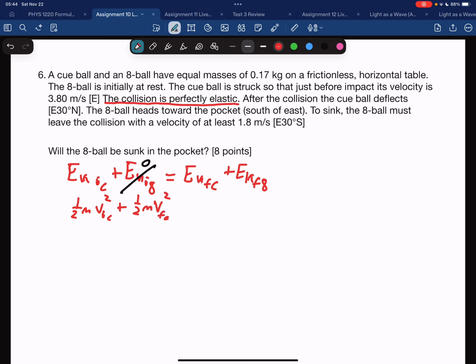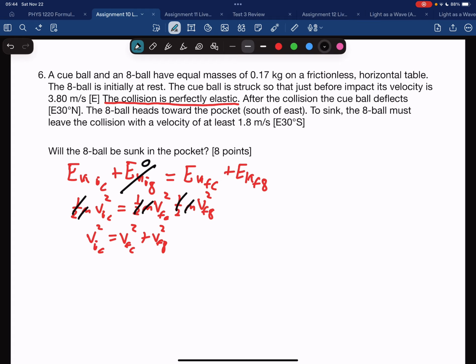That should be equals. Canceling out, they all have the same mass and they all have a factor of 1/2. So I'm left with VIC squared equals VFC squared plus VF8 squared.